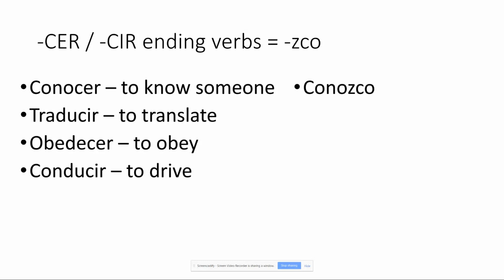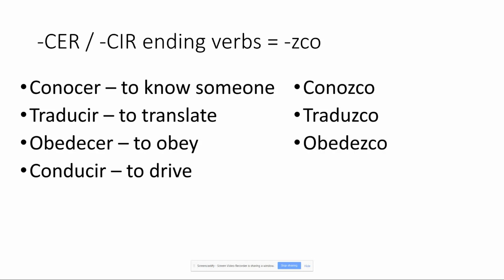Let's take a look at the word for to know someone. I know Sarah, for example, is going to be yo conozco. Next, if we want to say traducir, we're going to say yo traduzco. Next, I obey, yo obedezco.